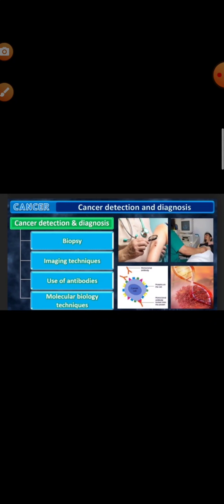Now, cancer detection and diagnosis. Cancer detection and diagnosis can take different forms: biopsy, imaging techniques, use of antibodies, and molecular biology techniques. First, the biopsy test. A thin piece of the suspected tissue is stained and examined under the microscope.